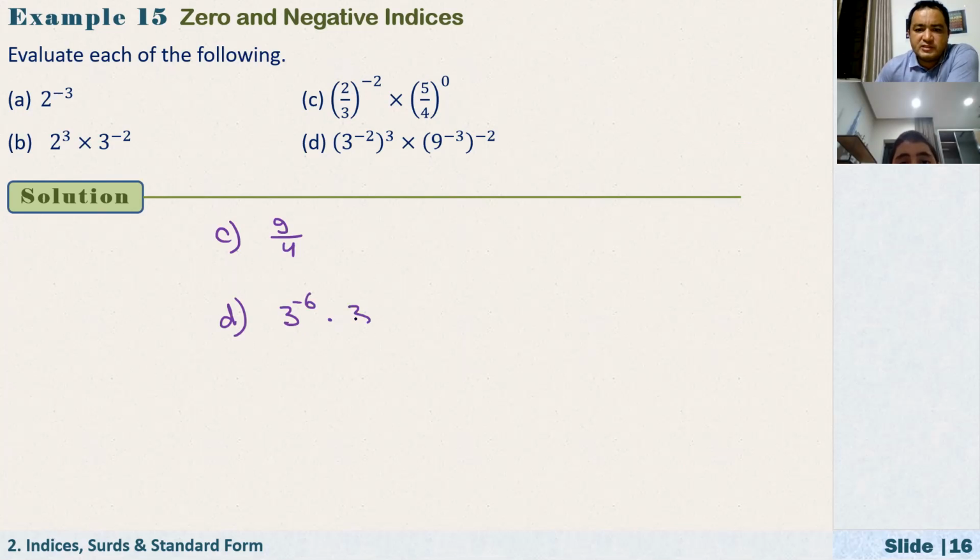And here we have, what is it? 3 to the power of negative 6 and 3 to the power of negative 12. Negative or positive? Negative. Are you sure? Because minus 3 minus 3 is plus 6, right? And 9 is 3 squared, so it is positive 12. So which is equal to 3 to the power of 6.